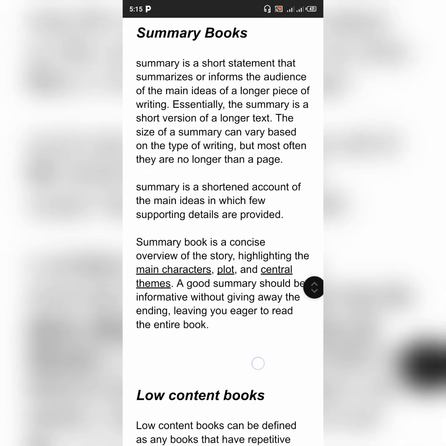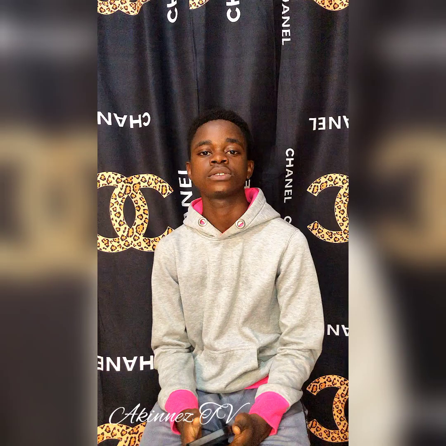So, and we have summary books. Summary books is actually about summary about a particular story or a particular film or a particular event you are actually familiar with.